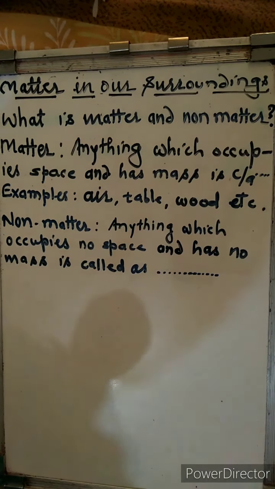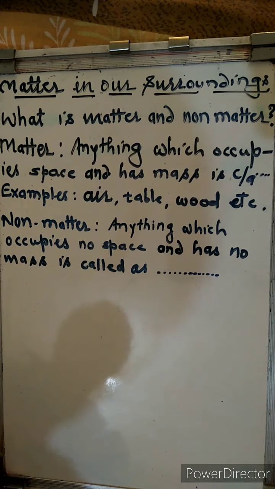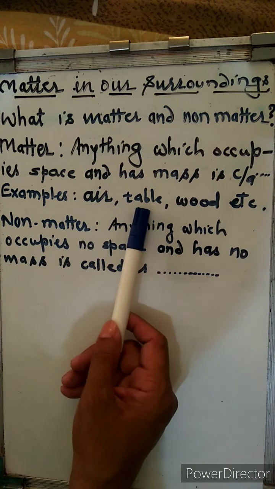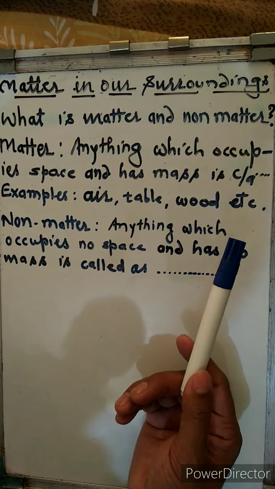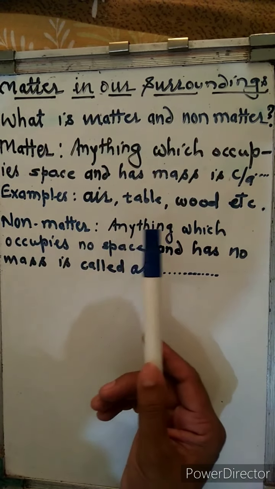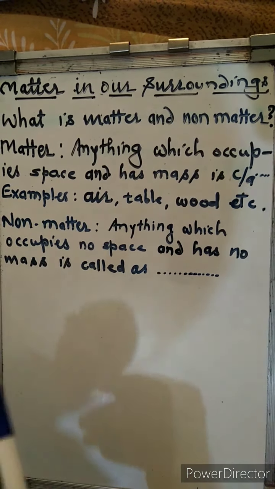So what do you mean by matter? Matter is anything which occupies space and has mass. Examples: air, table, wood, star, water. You can count n number of things around you, books, pencil, pen. All these come under matter.